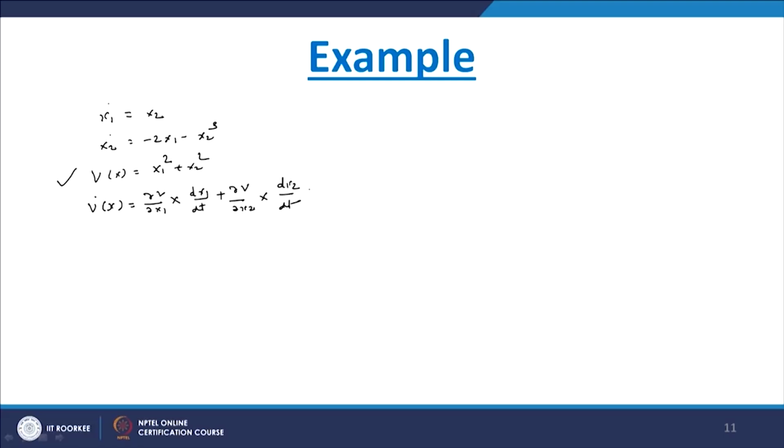Because we have discussed earlier, we have to take a function and if you take the derivative of the function and it decreases, it means the energy decreases. That is why here we have done the same thing. We have taken v dot x and we have to see whether v dot x is negative or not, or in other words whether v dot x is negative definite or not. So here we have written the equations.